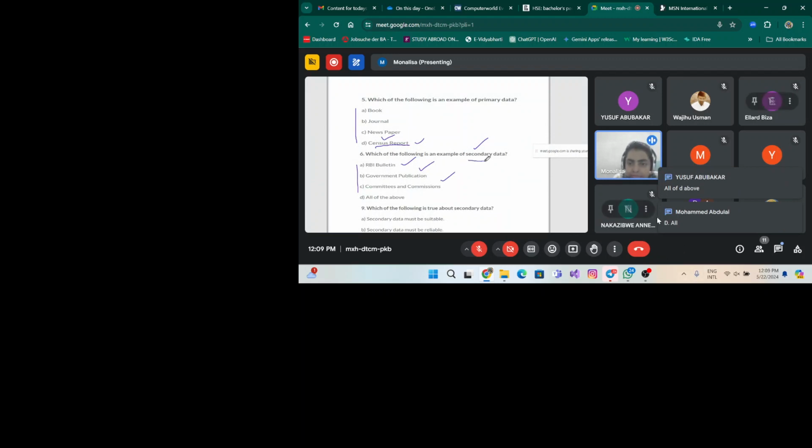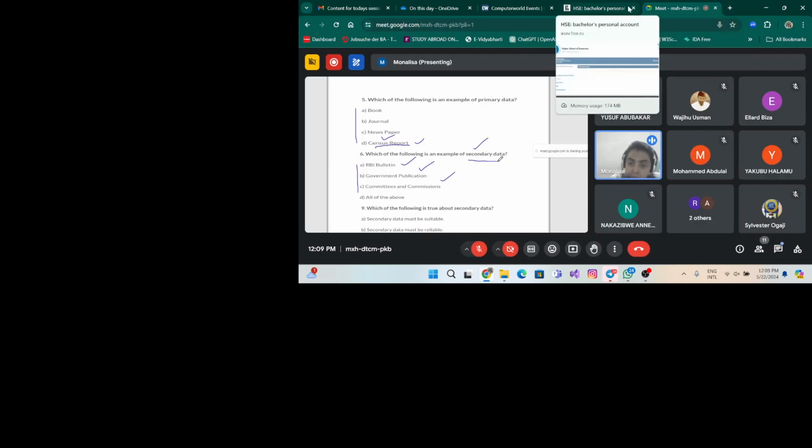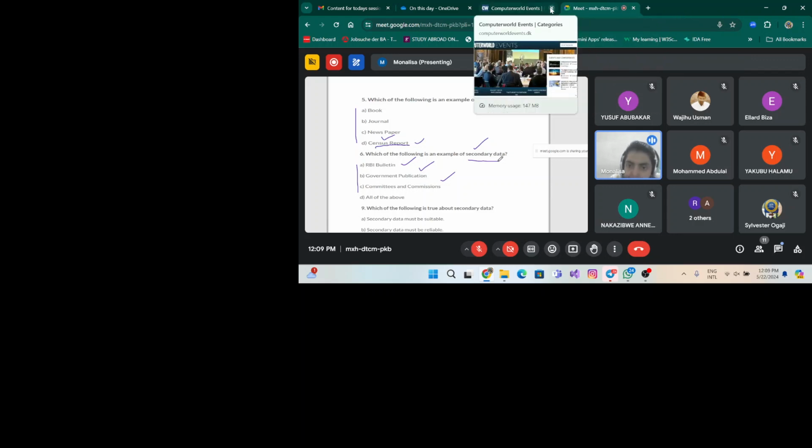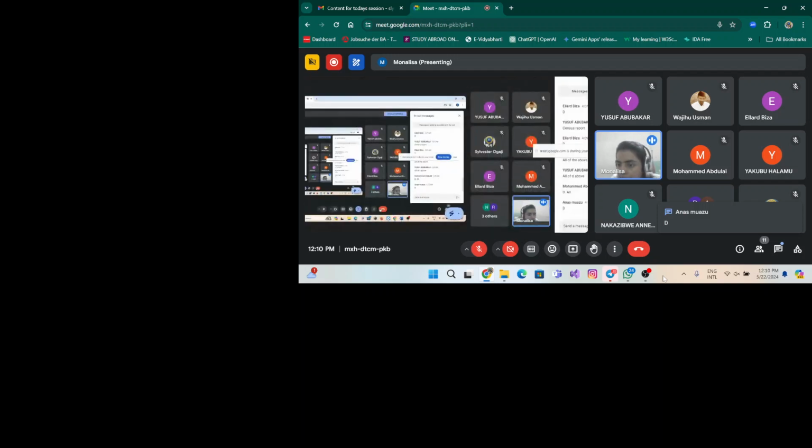Okay. So here secondary data is not collected originally. That means a person by himself or by herself has not gone to that place, but the person is collecting the already compiled data, which is called secondary data. So the RBI bulletin consists of the data that is previously collected by someone, as do government publications, committees, commissions. They contain the data collected by someone. Okay, so all the above are examples of secondary data, right? So how many of you have answered? Yes, very good.